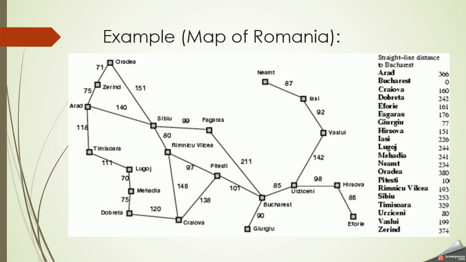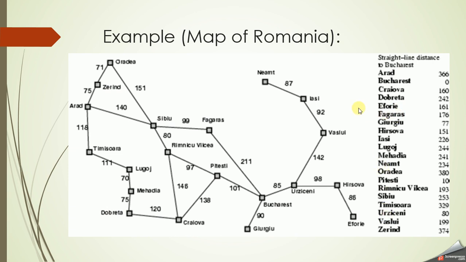In this example, the heuristic function they use is the straight line distance. This is one technique they have used to start from an initial state and reach a goal state at the lowest cost. See here, Arad is a city, Sibiu is a city. To reach from Arad to Sibiu, the path cost they've given is 140. Other than that, the straight line distance from Arad to Bucharest is 366. Similarly, they have given it for all the cities.